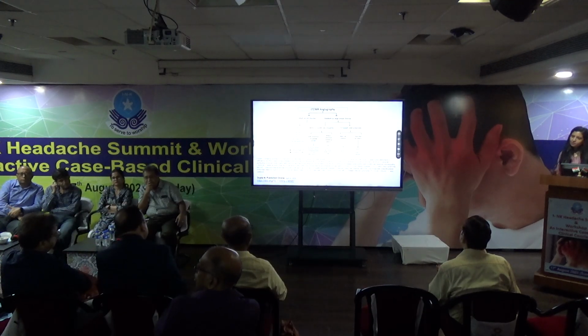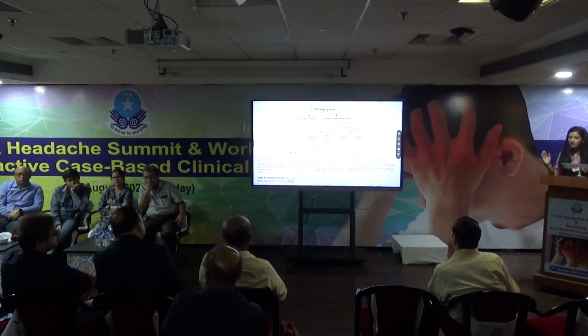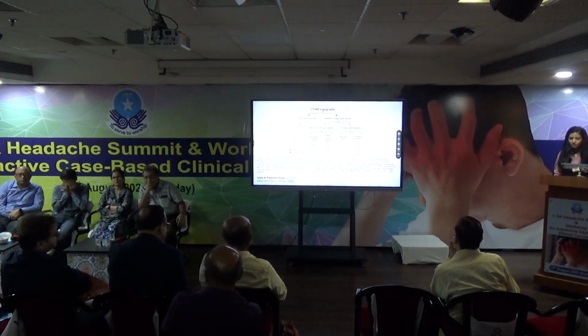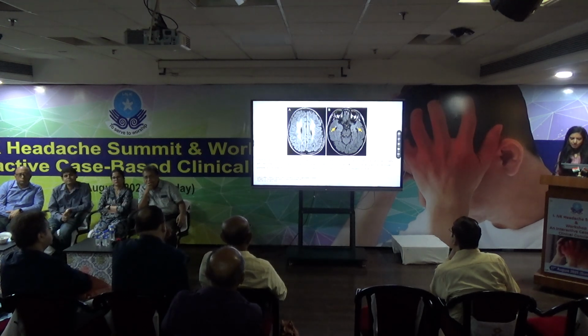And we know that if there is dissection, we have to check the kidney always, be it a child or a young adult. So this is the entire spectrum of monogenic headaches in children who lead to strokes, with these kinds of imaging features. I'm not going into details, but just the important findings.